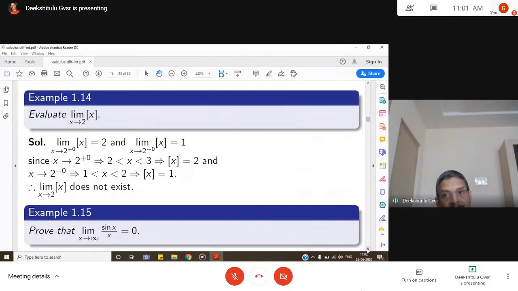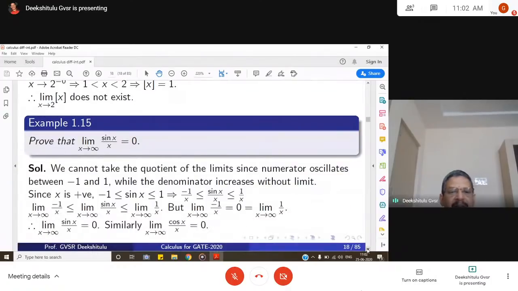When x tends to 2 from the left, so less than 2, that means x lies between 1 and 2, so the integral part becomes 1. So as x goes to 2 plus, the limit is 2, and as x goes to 2 minus, the limit is 1. So that means the right hand and left hand limits are not equal. So the limit does not exist.